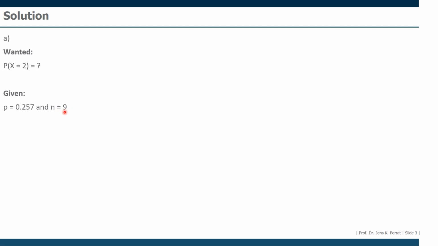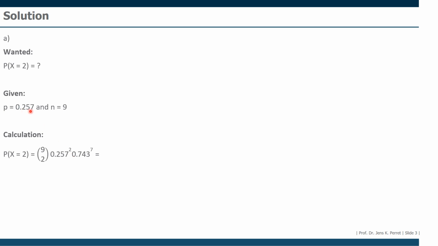So with this information, we can directly use the probability function of the binomial distribution, which in this case would be 9 over 2, so small n over small k, times 0.257, the probability to the power of 2, that's the small k, times 0.743. How do we get this value? Well, this is nothing else than 1 minus the probability.